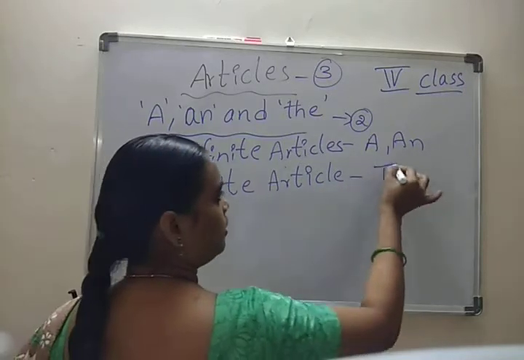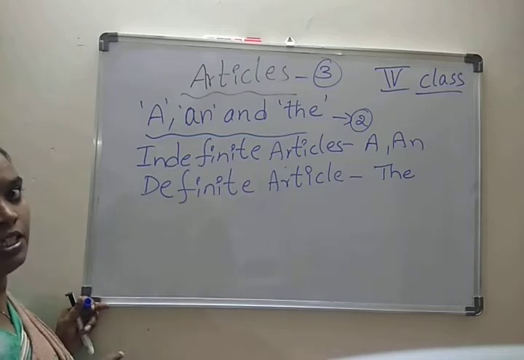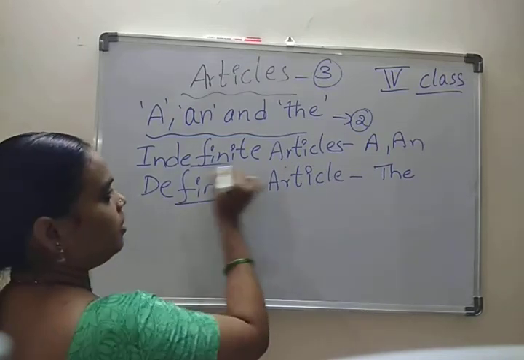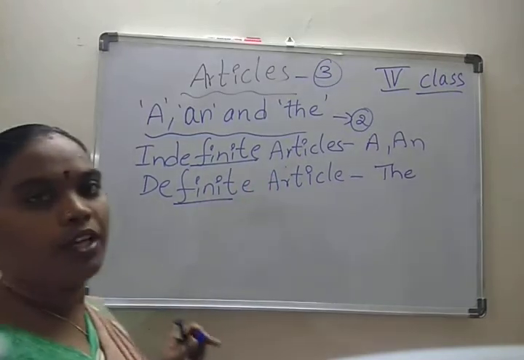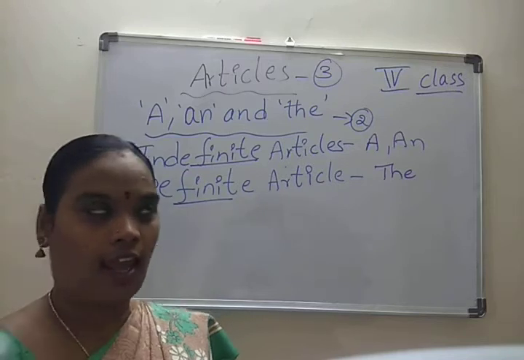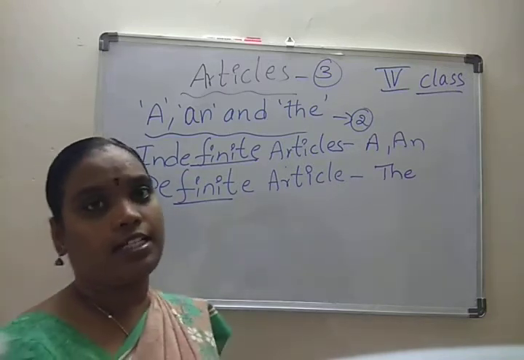The definite article is single, but it is very powerful. So how many indefinite articles are there, children? 2. What are those? A, an. The definite article is the. Yes, these articles are there.